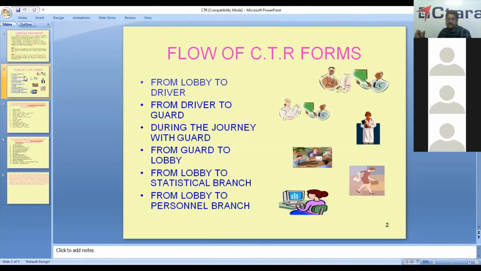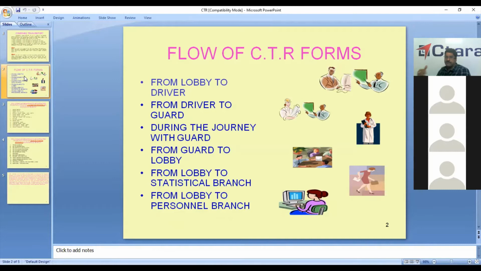From the lobby, he is given 3 or 4 forms. In the forms, he will enter all the details of his name, his PF number and all. Then he will write the train number, what the train is, from which place to which place it is going, and so on. Then he will give it to the guard.